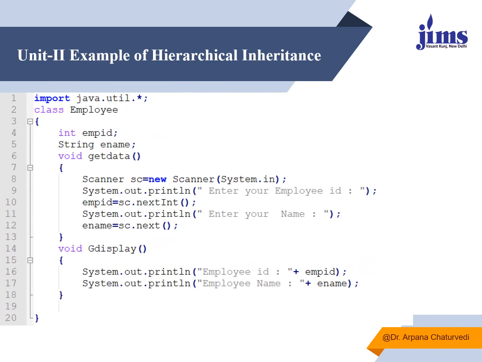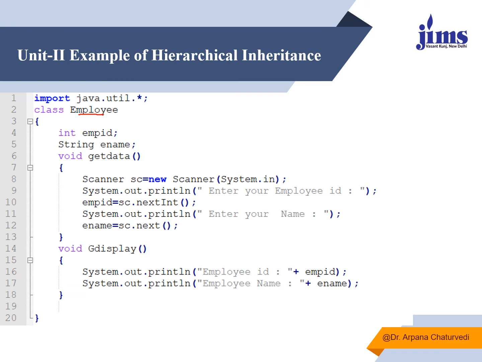So here is an example. I am having an employee class. Data members are employee ID and employee name. I am having one member function getData. Another is gDisplay. So it's a simple employee class wherein I am taking the employee ID and employee name. Then I am accepting the information and displaying it.